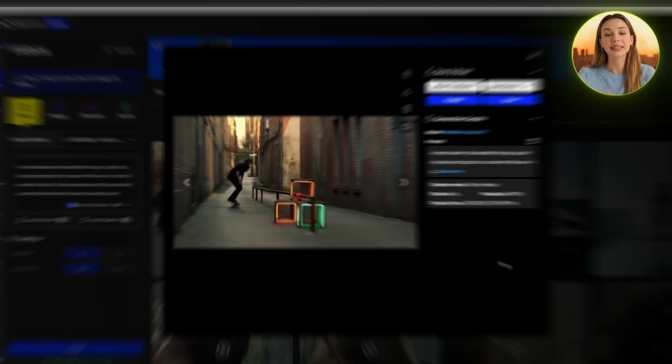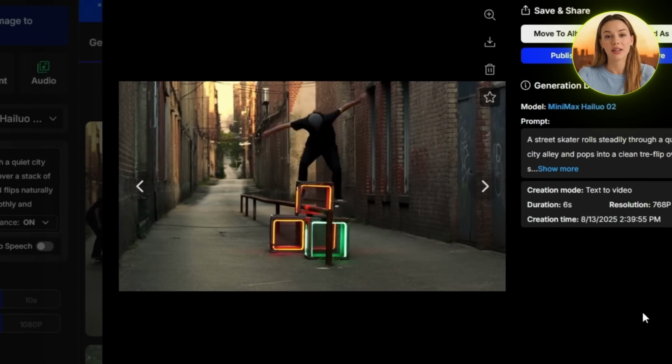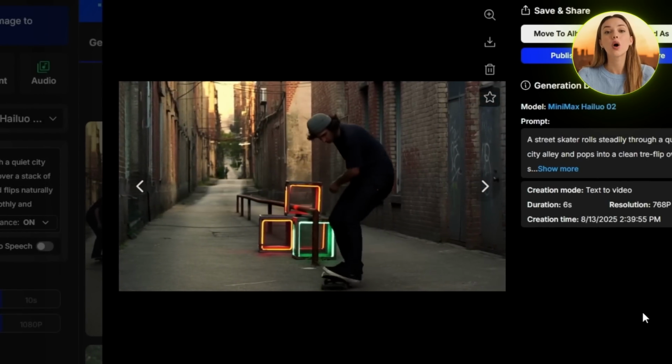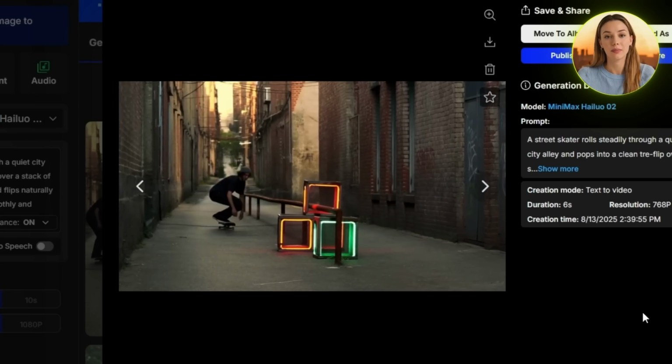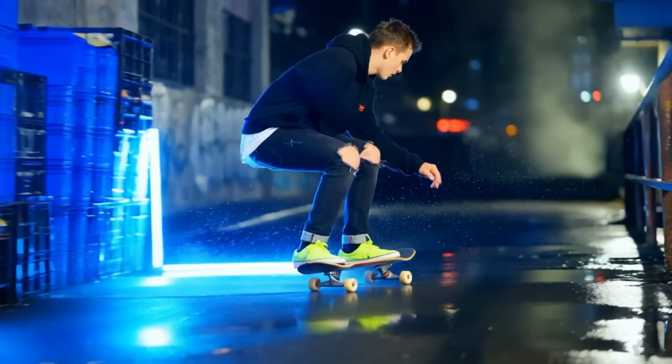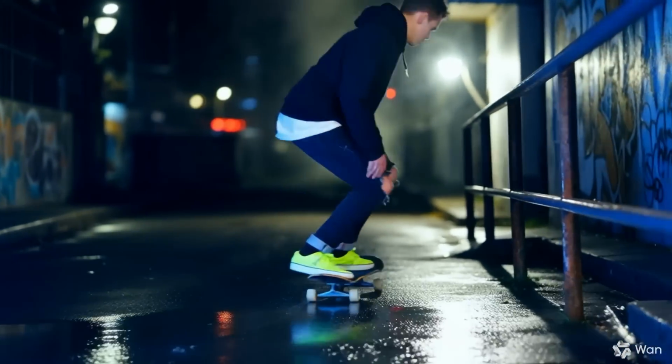Now Hailuo's turn with the same prompt. The video is sharp, and the lighting in the alley looks fantastic. The skater's movement is a lot better than VEO, but he completely skipped the tray flip. The grind is not perfect, but it's also not bad. Lastly, Wan 2.2 kind of struggles with this one as well. I'd say the landing and the skater movement looks great, and the alleyway looks very cinematic, but as you can see, it ignored the tray flip prompt.